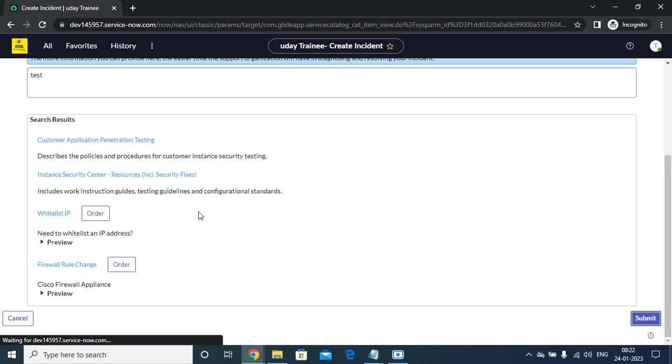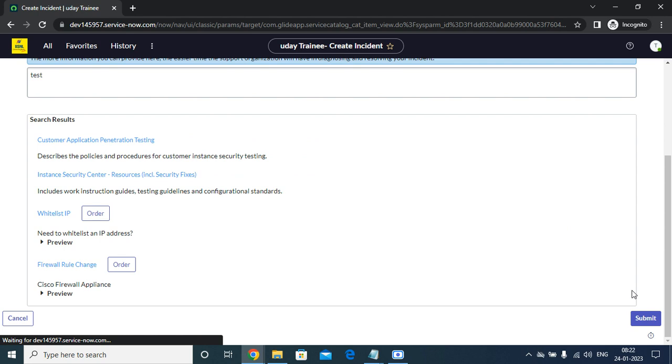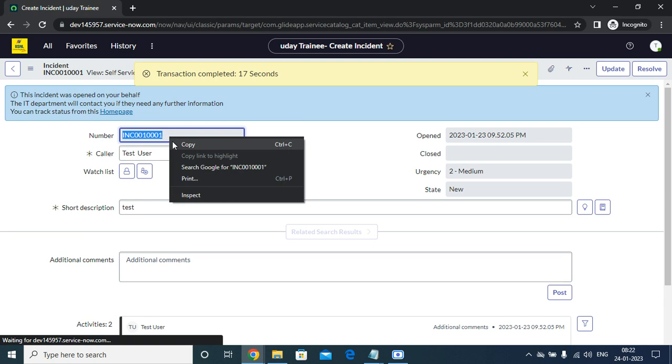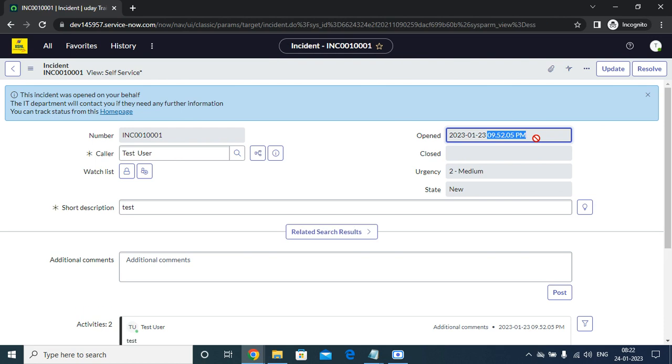So if we're going to submit this incident, what happened? Okay, I think some transaction error. So we have successfully created it, and here see what time it was showing: 9:52:05 p.m., which is in the EST time. Since it is in the EST time zone, it was showing the EST time.